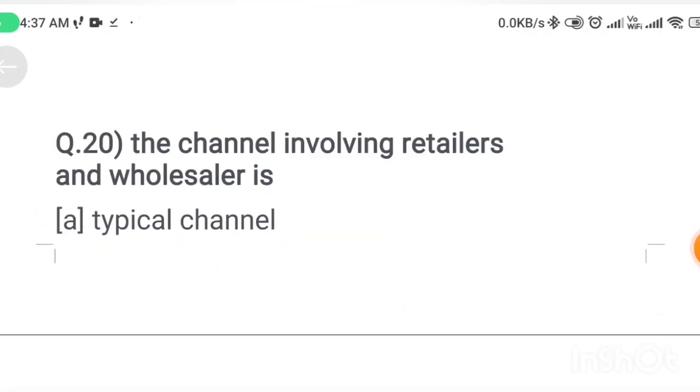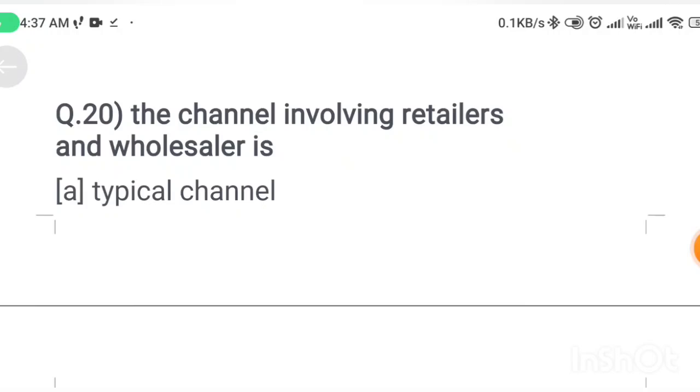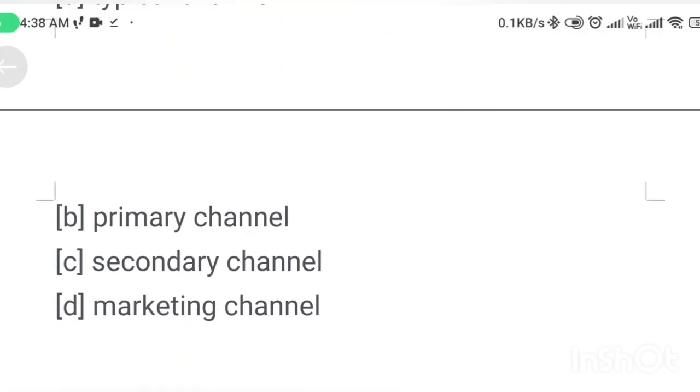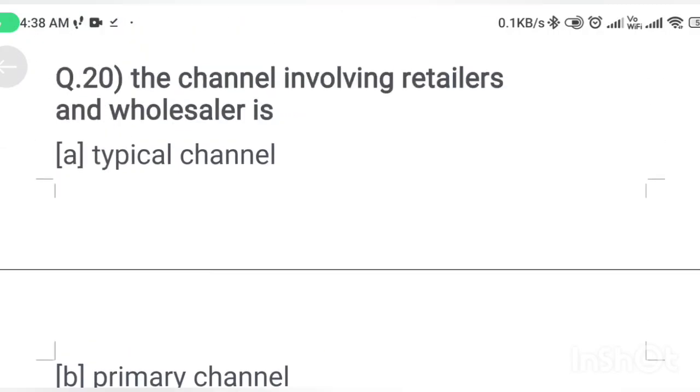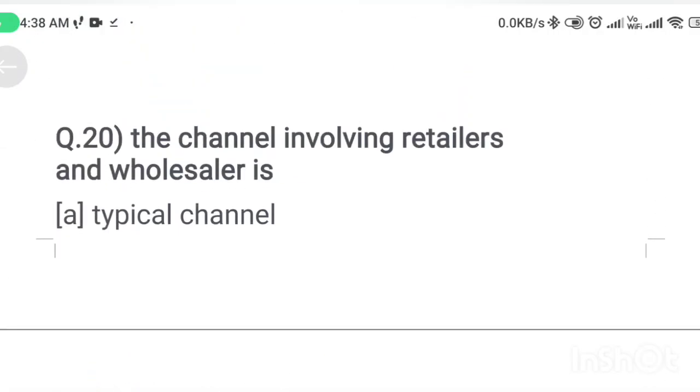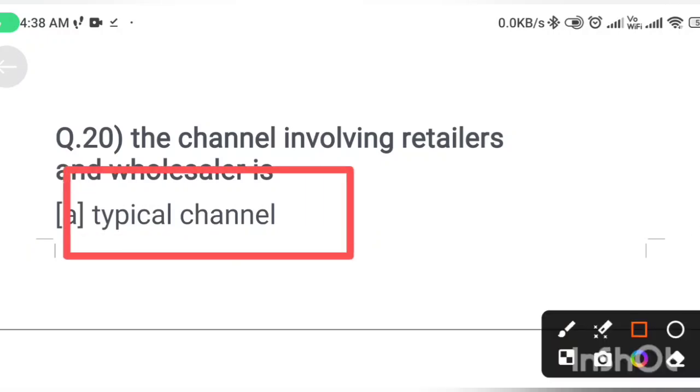Next question. The channel involving retailer and wholesaler is option A, typical channel; option B, primary channel; option C, secondary channel; option D, marketing channel. The channel that involves retailer and wholesaler is called typical channel. Option A is the correct answer.